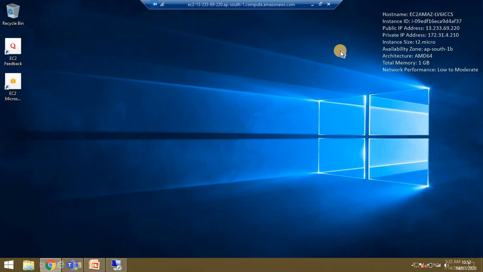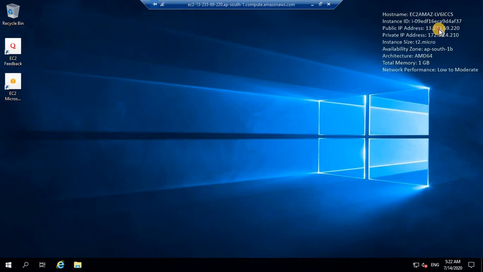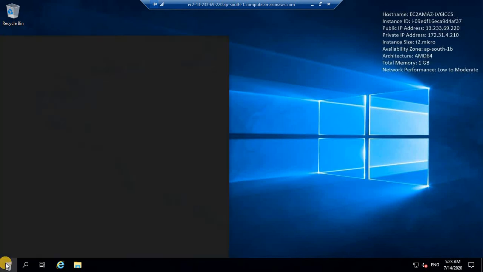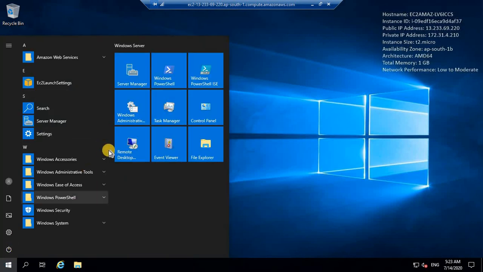See, this is the instance which I created. It gives some detail about this instance, what the IP address is, what the private IP address is, then the type of instance, this is t2.micro, then the detail about RAM, this is 1 GB RAM, and there are other things here which you can use. You can install multiple things on it.